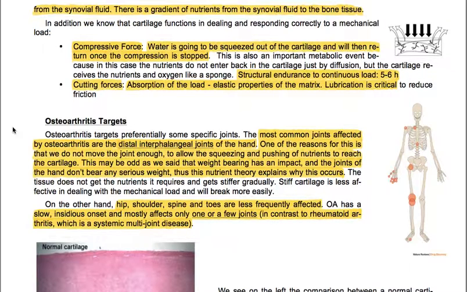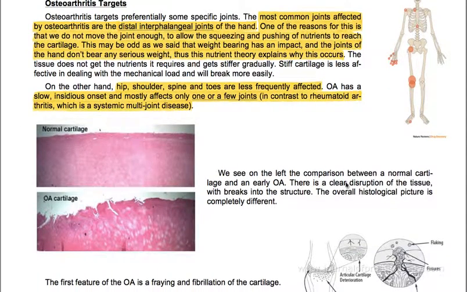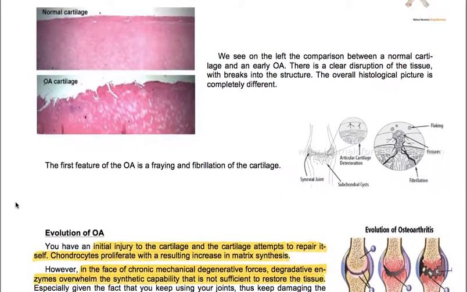On the other hand, hip, shoulder, spine, and toes are less frequently affected. Osteoarthritis has a slow insidious onset and mostly affects only one or a few joints, in contrast to rheumatoid arthritis, which is a systemic multi-joint disease. Comparison between normal cartilage and early osteoarthritis. There is a clear disruption of the tissue which breaks into the structure. The overall histological picture is completely different.